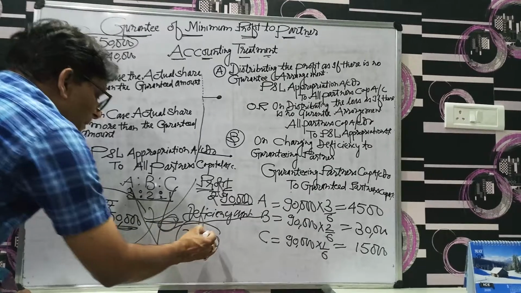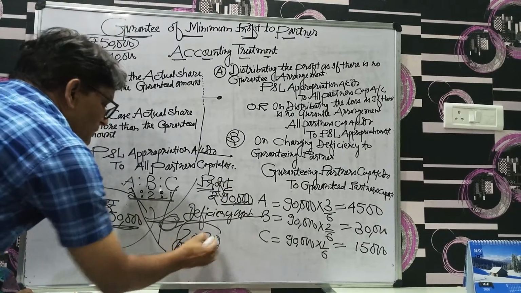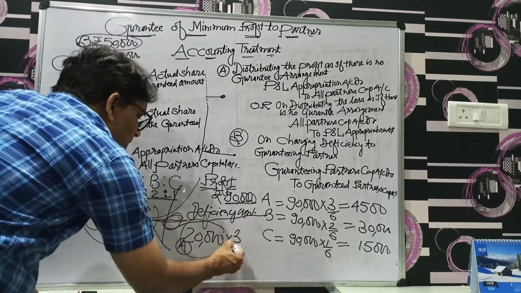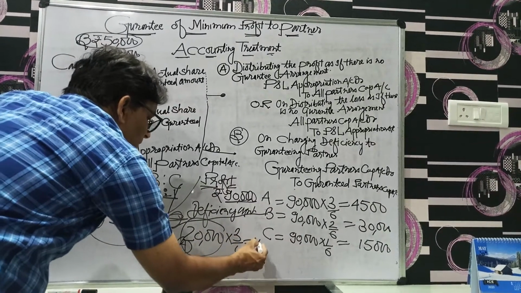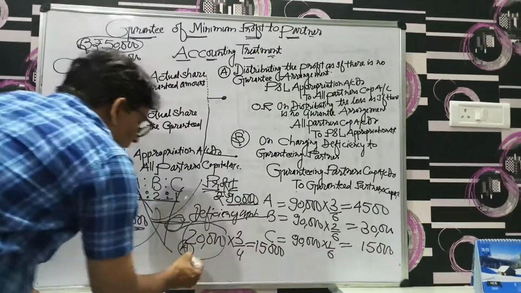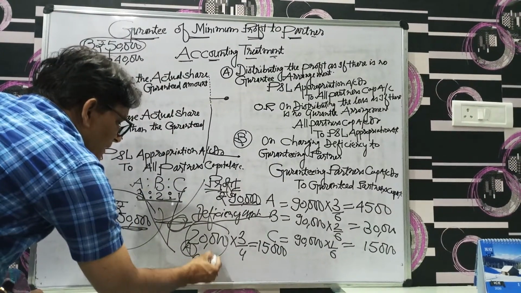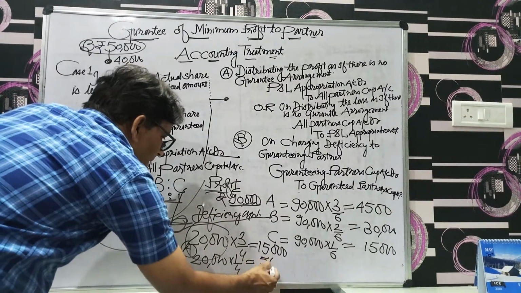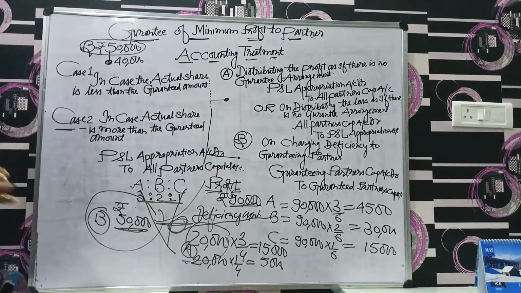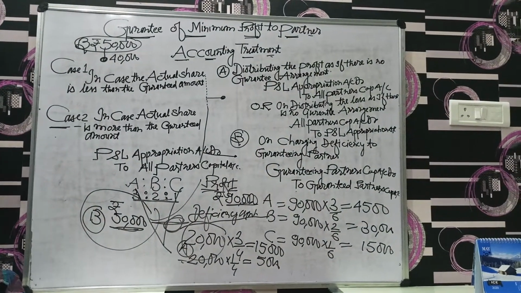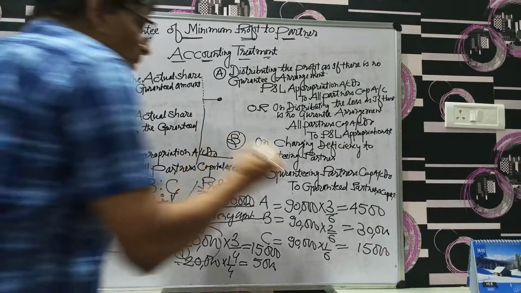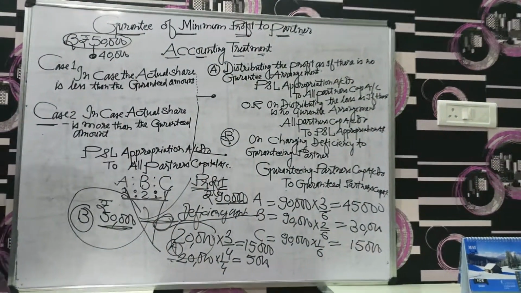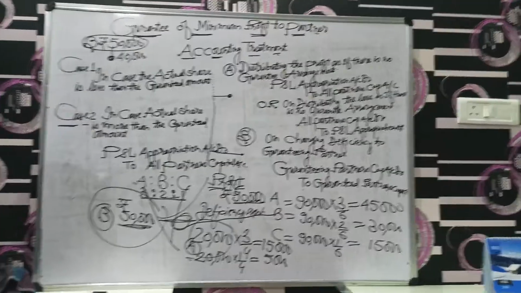So A will bear 3/4 of the deficiency, 15,000, and C will bear 20,000 into 1/4, so that amount would be 5,000. So we deduct 15,000 rupees from A's share of profit, and we deduct 5,000 rupees from C's share of profit.